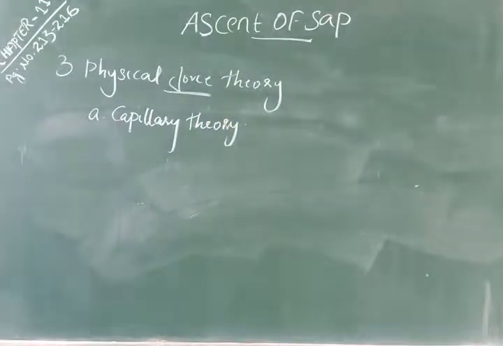Capillary theory was proposed by the scientist Boyer. What he says is that the xylem vessels work like a capillary tube. So the capillarity of the vessels under normal atmospheric pressure is responsible for the ascent of sap. The xylem vessels act like a capillary tube, and this capillarity of the vessels is responsible for the ascent of sap.